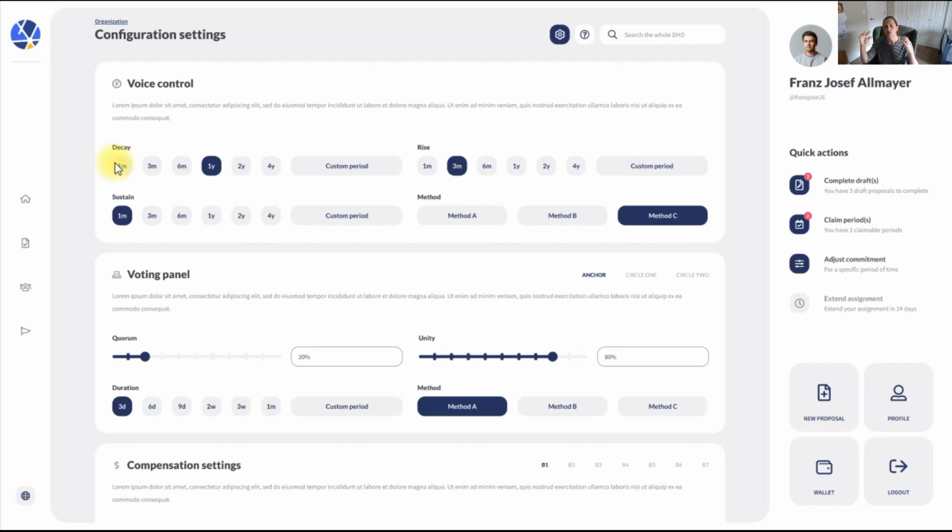Well, this is how you pass voice from people who contributed in the past and long ago to people who are contributing today. So it's how authority continues to move to the people who are most contributing at any given point. And you get to choose how quickly or slowly you want this transition to happen. Do you want it to be really responsive so that it's only looking at people who have contributed in the last month and they're the ones that have the absolute most voice? Or do you want it to be a slow transition, so it takes maybe 10 years for that passing of the voice to occur? It's up to you. Or you can make it so it doesn't decay at all.